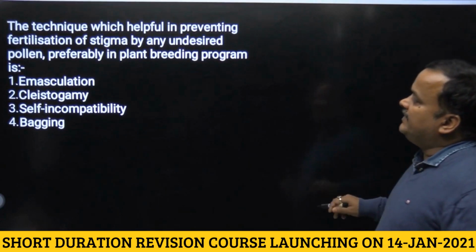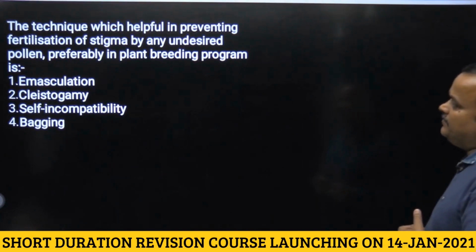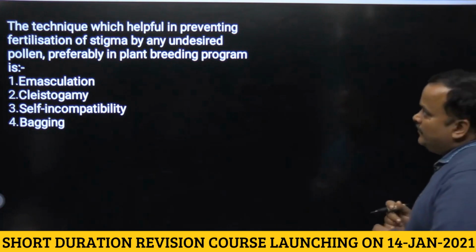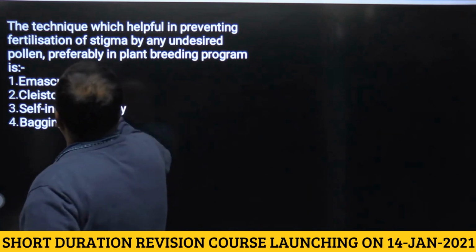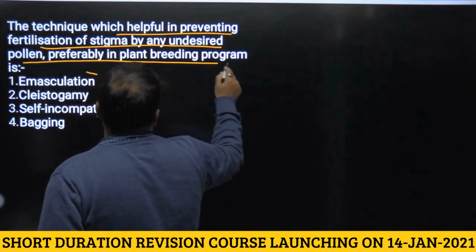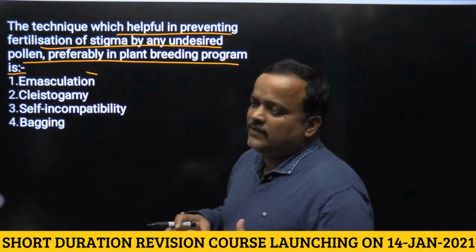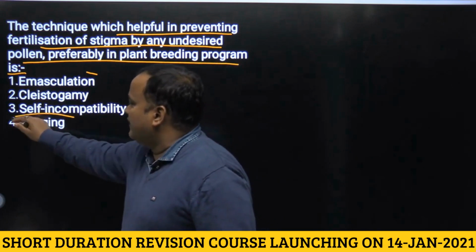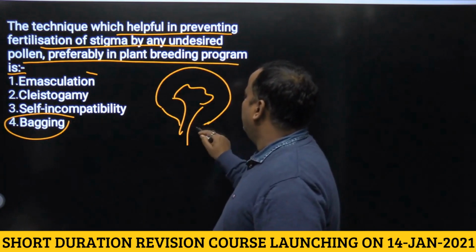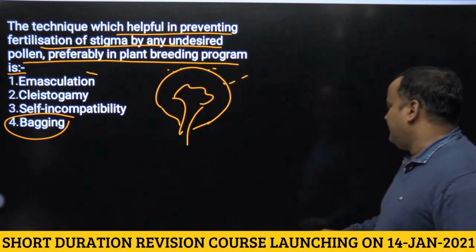Next, the technique which helps in preventing fertilization of stigma by an undesired pollen, preferably in plant breeding program, is, that means you are removing stamen. Okay, so when stamen is removed, it is the technique which is helpful in preventing fertilization of stigma by any undesired pollen, preferably in plant breeding program. Okay, so you are preventing undesired pollen from falling on the surface of stigma. So this is bagging. Suppose this is flower, you will cover this flower with a bag so that pollen grain cannot fall on this stigmatic surface. So answer will be 4, that is bagging.